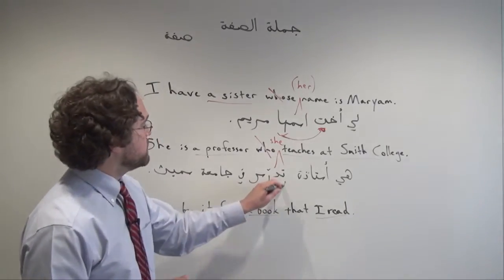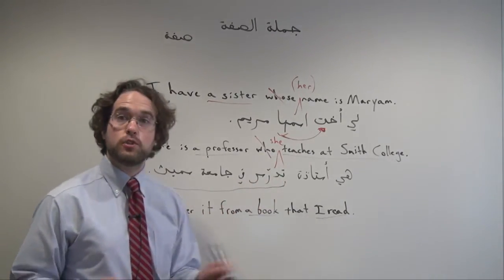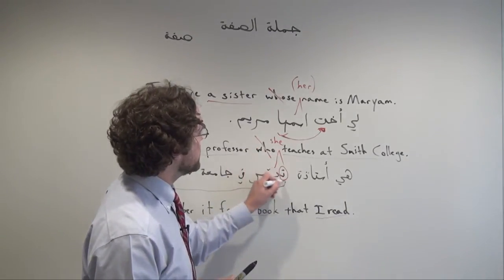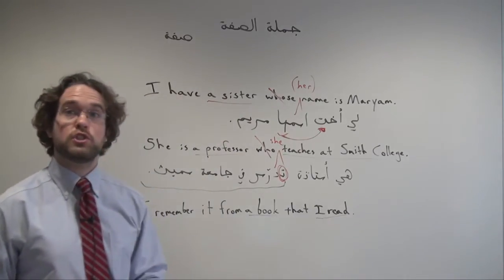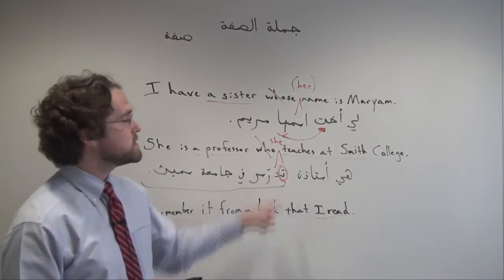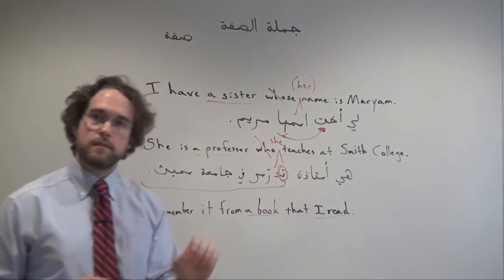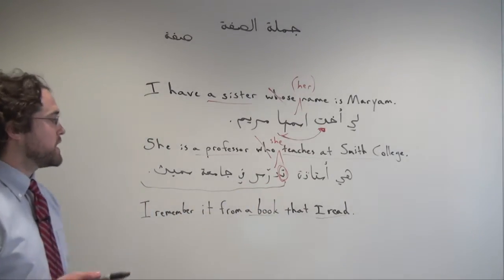And again, we have a complete sentence here, a complete jumla fa'liya, and our subject, that extra pronoun, is included in the conjugation for tudarris, she teaches, right? When we see tudarris, we know that we're referring to that feminine third person noun, the ustadha.